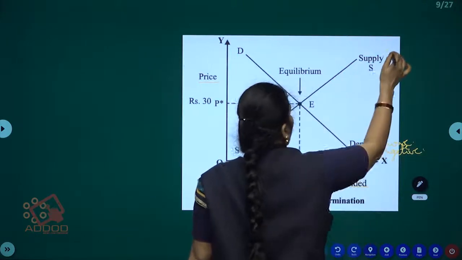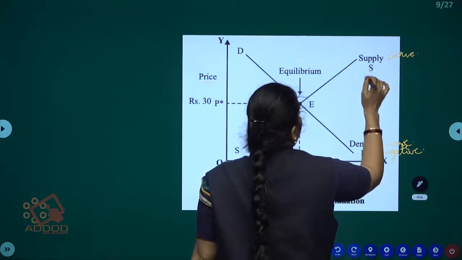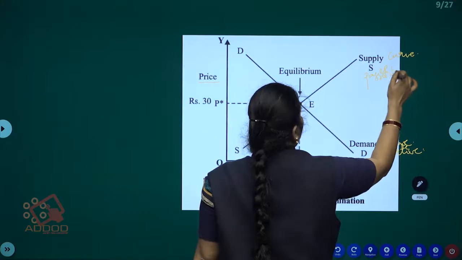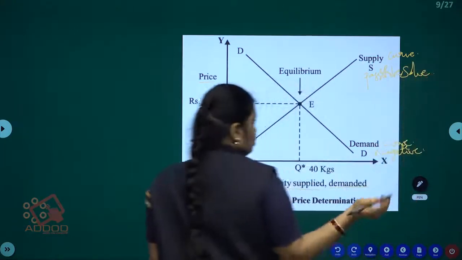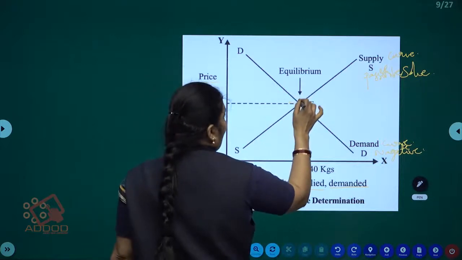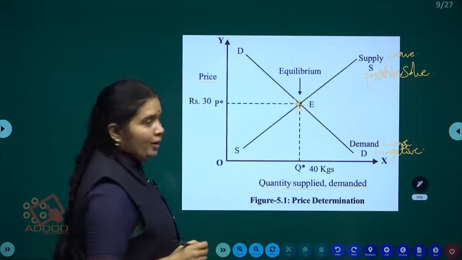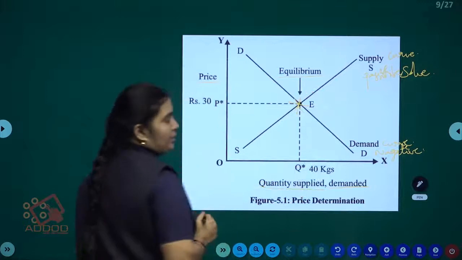Okay, the supply curve, how is it? It has positive slope. These two curves intersect at one place, that is point E. This point E is called equilibrium.